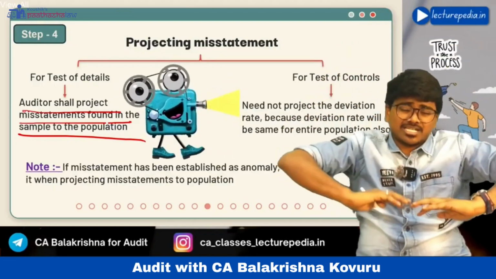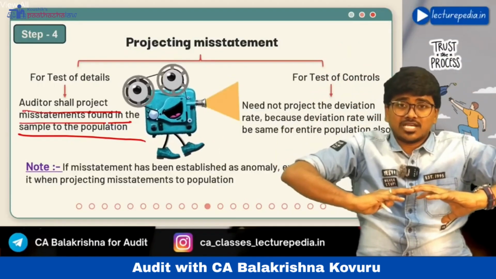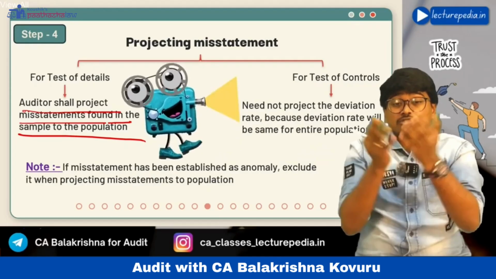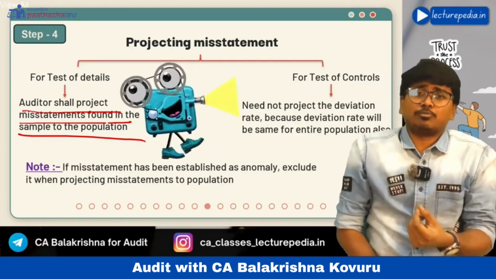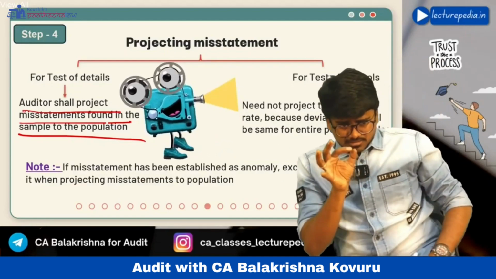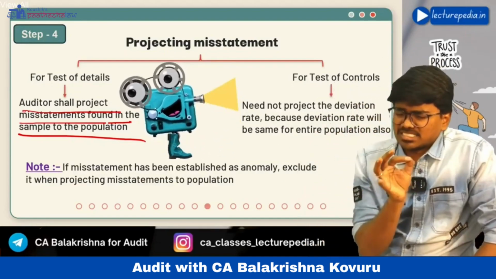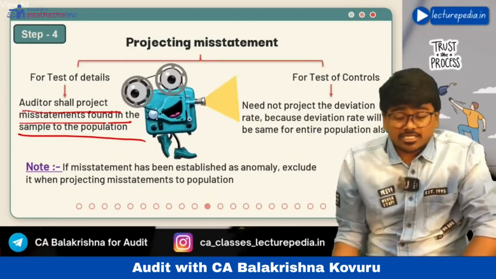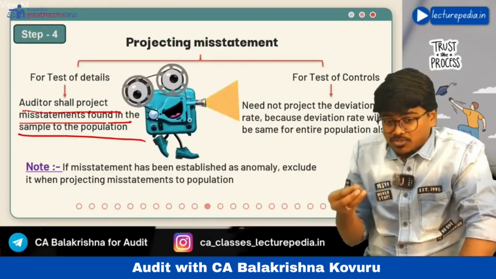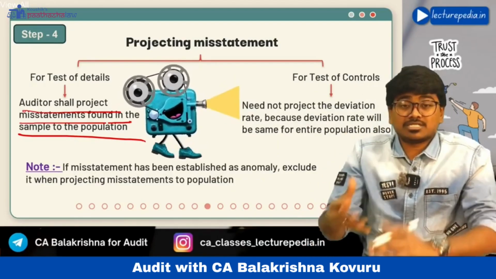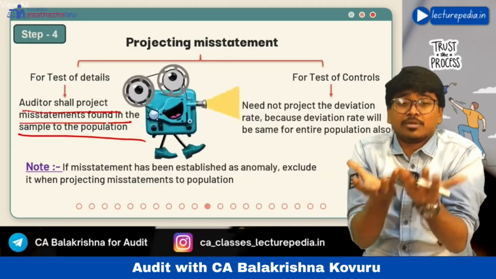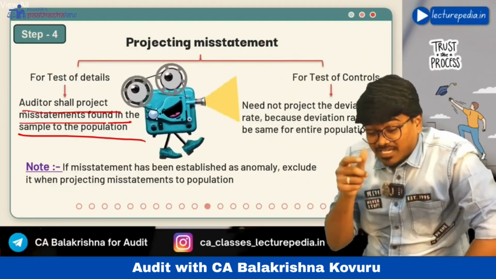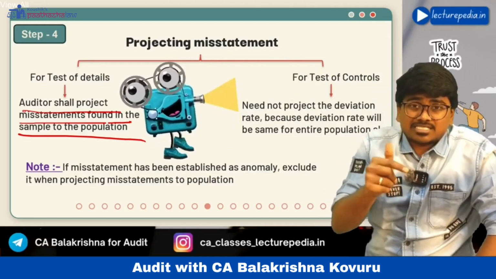Such projection can be made in case of misstatement in amounts or items, right? But in case of deviation in the control, you cannot project, because the deviation will be measured in percentage terms. Misstatement will be measured in number terms. There is one misstatement, two misstatements, three misstatements, 10 misstatements, like this. In number terms you will measure misstatements, so you can project misstatements to the entire population. But deviation in control is measured in percentage terms.